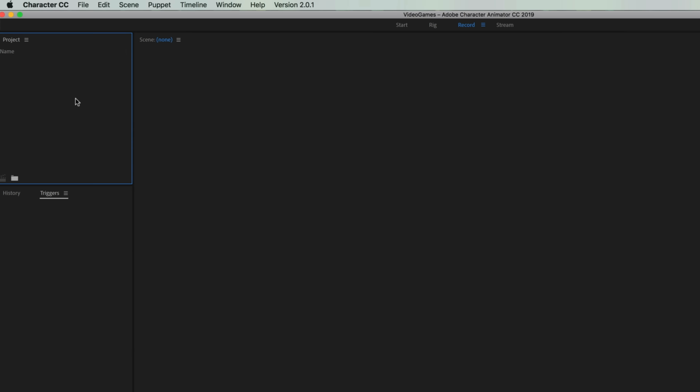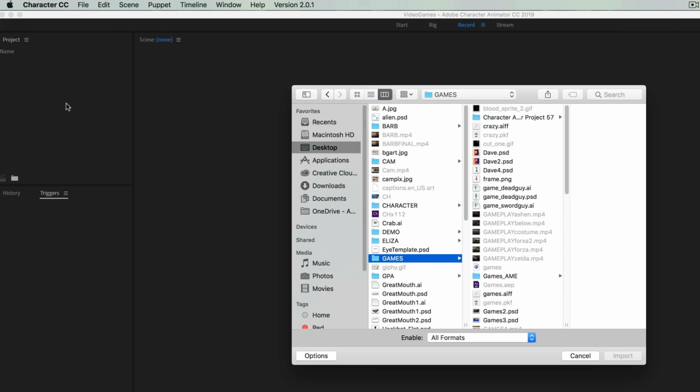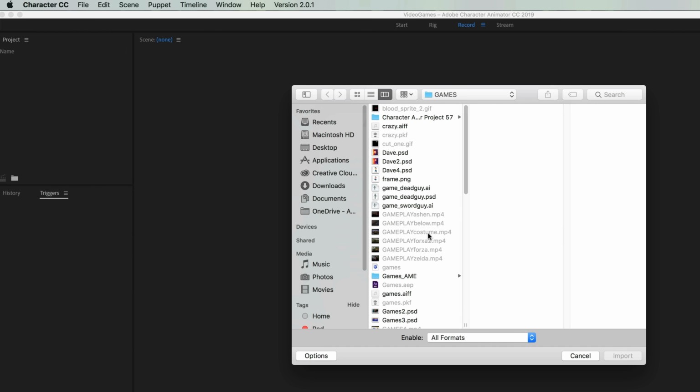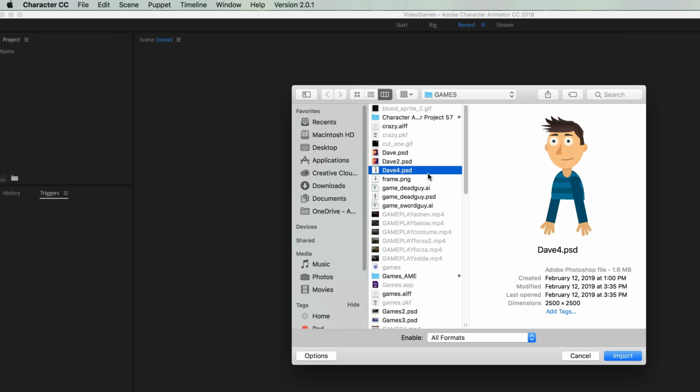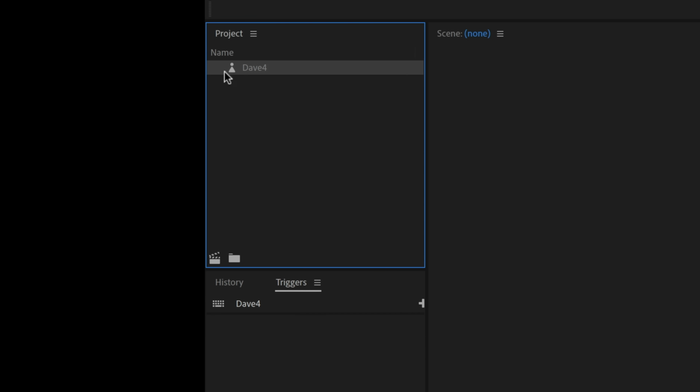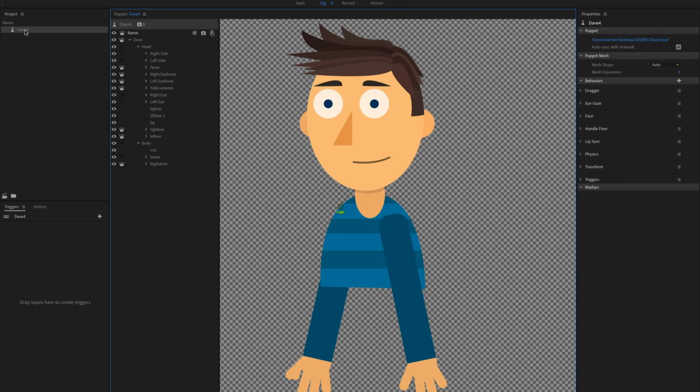I'm going to go over to the project panel over here, and I'm going to double click in the blank space, which is going to bring up my file browser. You can also do this by going to File, Import. It's going to do the exact same thing. So here in my beautifully organized files, I'm going to find that file that I was working on, which is Dave4PSD, very easy to find, and I'm going to click Import. That is going to bring in the artwork and turn it into a puppet. And you see we get it over here with a nice little puppet icon. If I double click on this over here, I'm going to see my character show up in rig mode. This is kind of the X-ray view of the character. This is where I'm putting everything together to teach Character Animator how I want things to animate.